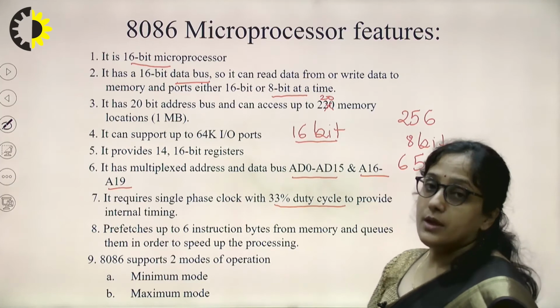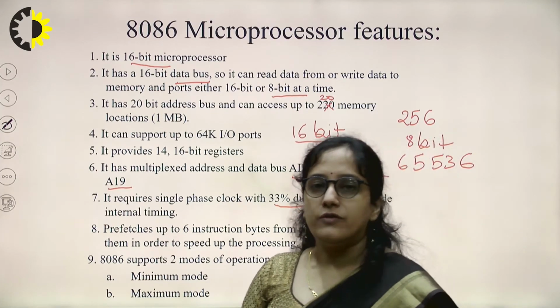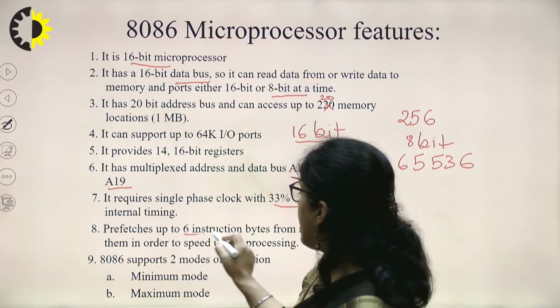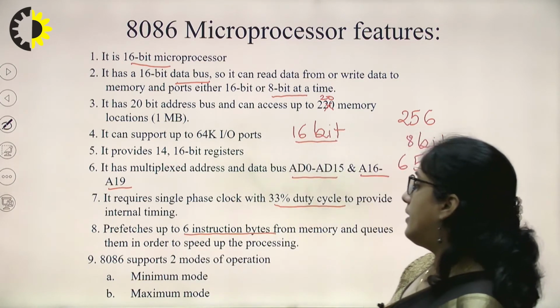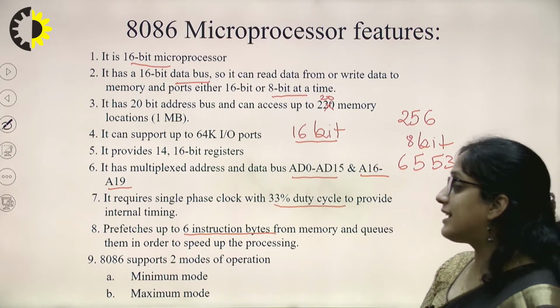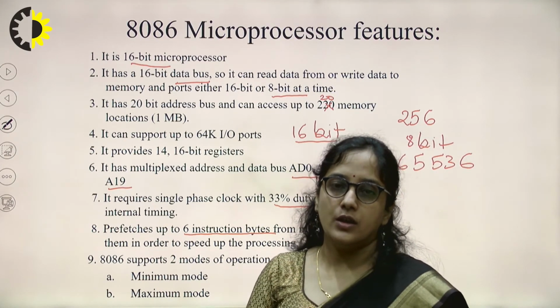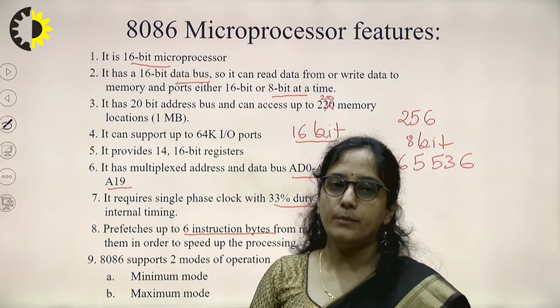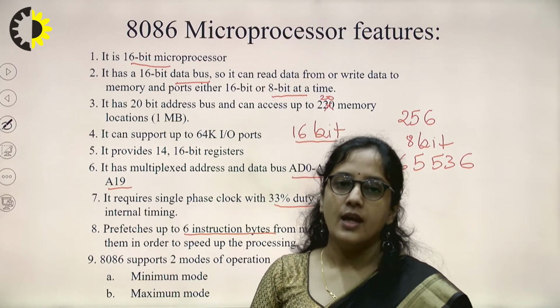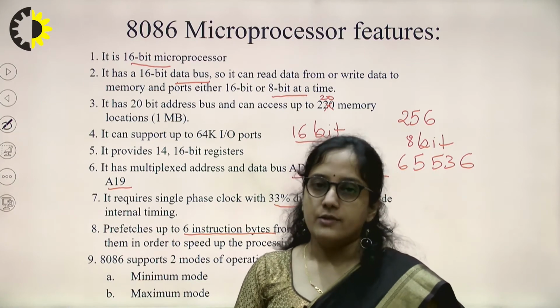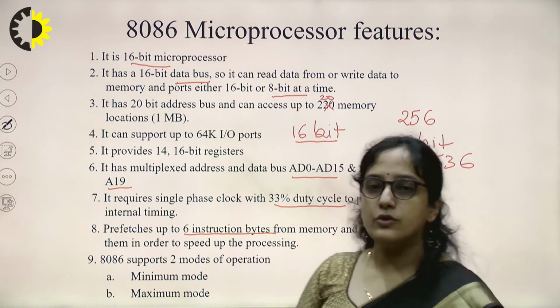The most important feature of the 8086 microprocessor is that it has a 6 instruction byte queue, which is used to store prefetched instructions and helps to speed up processing. We will see in detail how this is done.